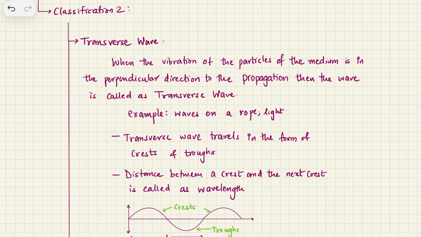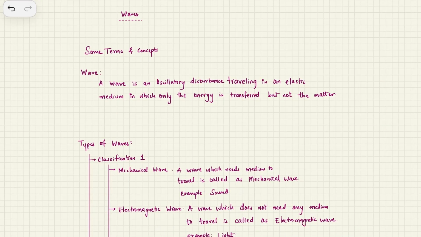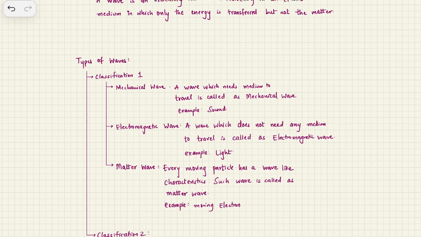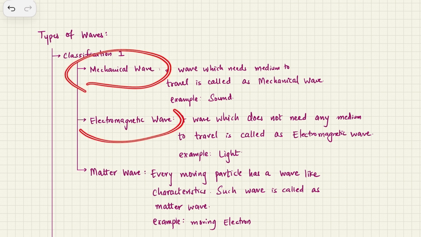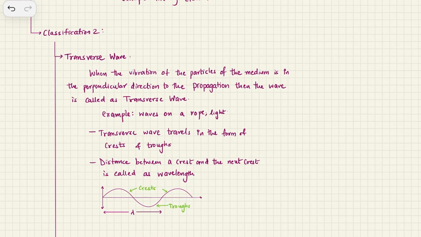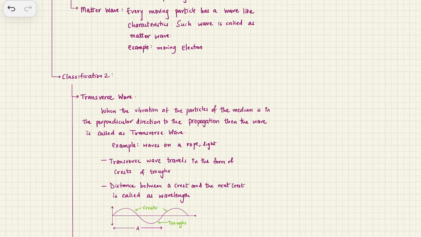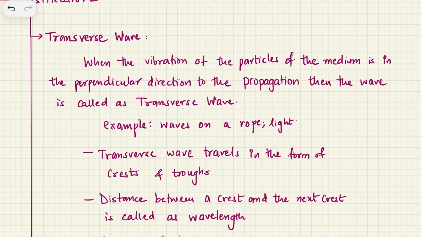Here we are on the topic of waves, and we had discussed in the previous video what a wave is and the classification of waves. Waves can be classified into mechanical wave, electromagnetic wave and matter waves. This we have discussed in the previous video. And today we are starting with another classification of wave, in which we have something called transverse and longitudinal wave. So let's begin with what we mean by transverse wave?